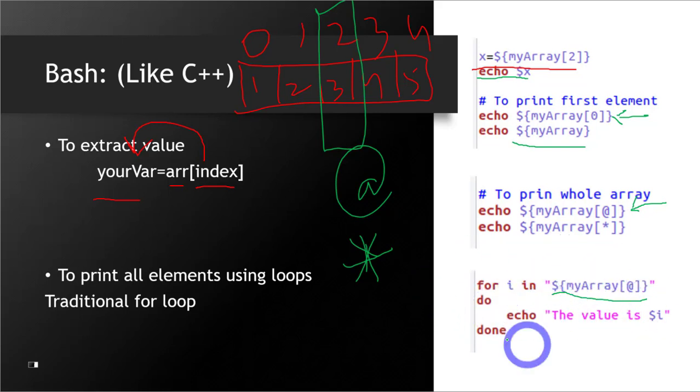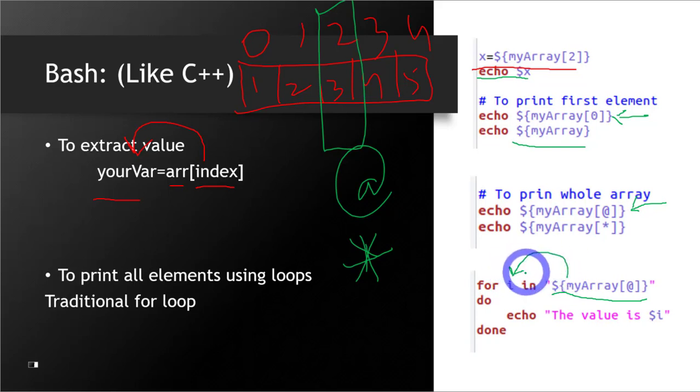So what does this mean? I'm going to repeat it. For every element i in this whole array, run this loop once. So this loop will run once for every element in this array. For example, this array has 5 elements, so this loop will run 5 times. If an array has 10 elements, this loop will run 10 times. And every time it runs, one element will be placed here.